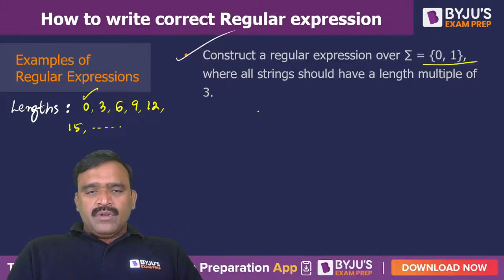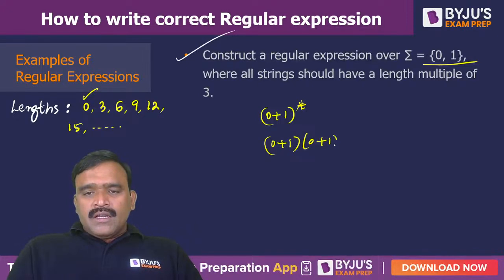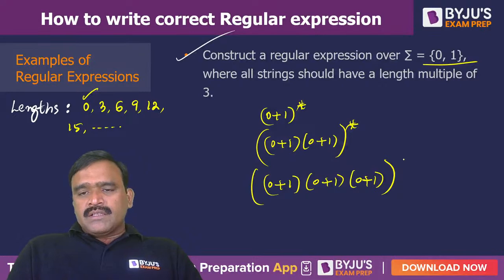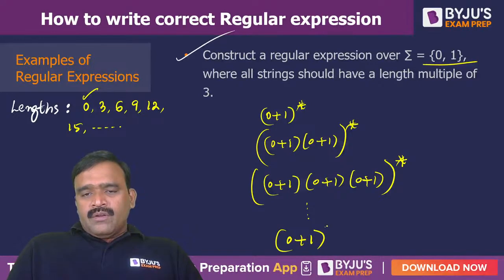For example, if I write (0+1) one time and whole star, it is a multiple of 1. If I write (0+1) twice and put whole star, each time you take this, it will become a length 2 multiple. Similarly, if you take (0+1) 3 times and whole star, when you take 0 instances, you will get epsilon, 1 instance you will get length 3, 2 instances you will get length 6, and so on. If it is a length n multiple, then you can write (0+1) n times and whole star. So finally, what is the correct expression now?